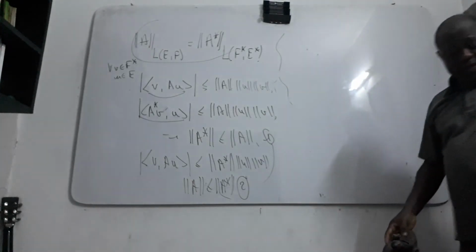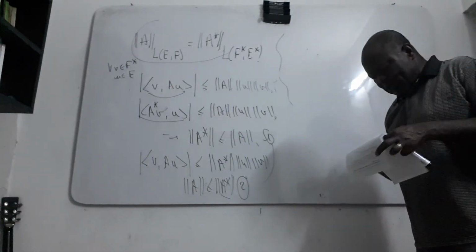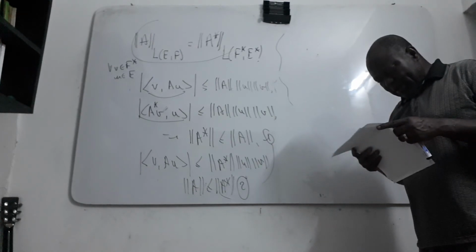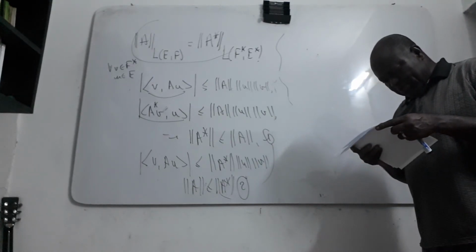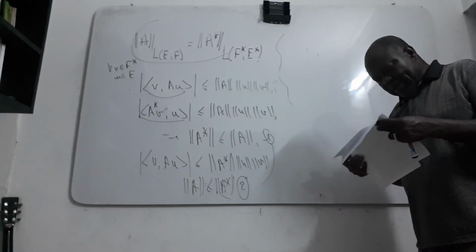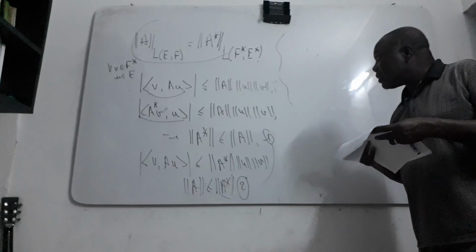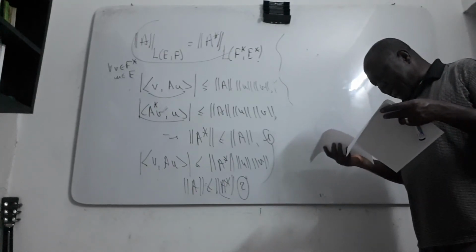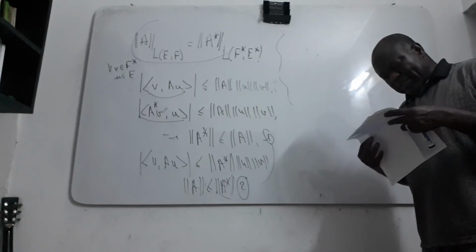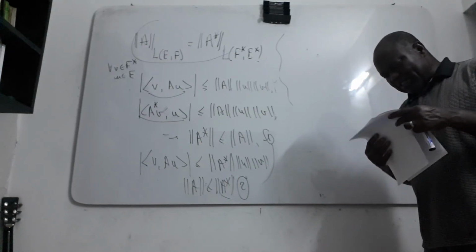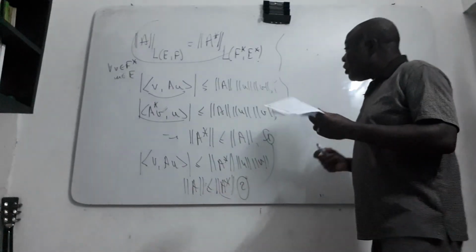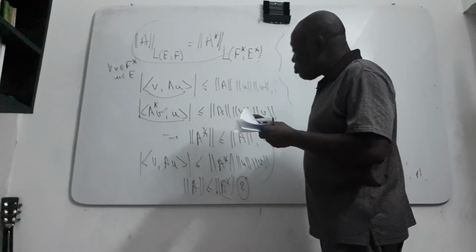Okay. Now, what property can you see now? You have this kind of condition here. Now I'll give you a relation between the graph of A and the graph of the adjoint of A. Before giving it, I give you this proposition.